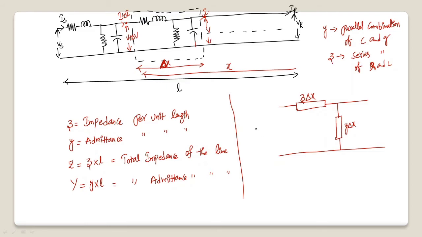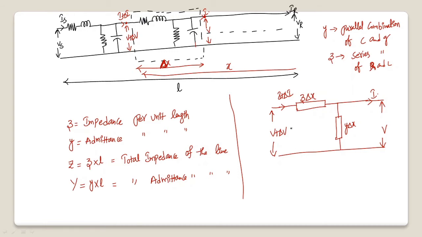So I am representing only this small element of width delta x. The voltage entering at this terminal is V plus delta V, and the current entering here is I plus delta I. Similarly, the voltage here is V and the current here is I. Now, what is the relation between the different parameters?